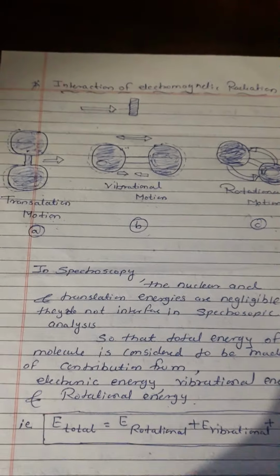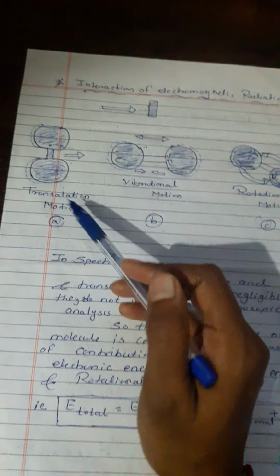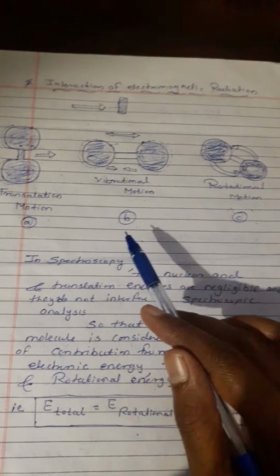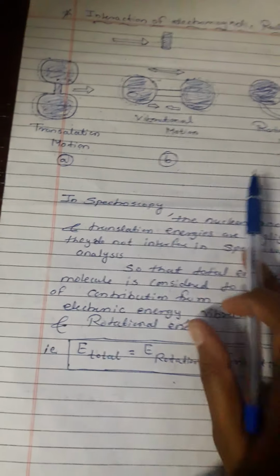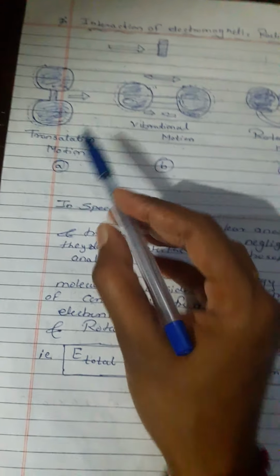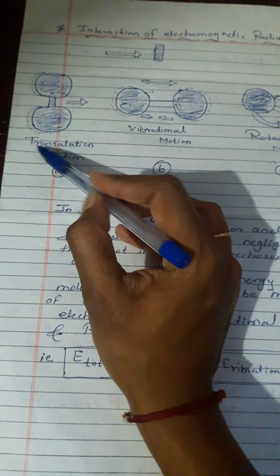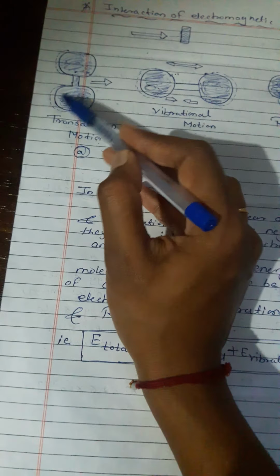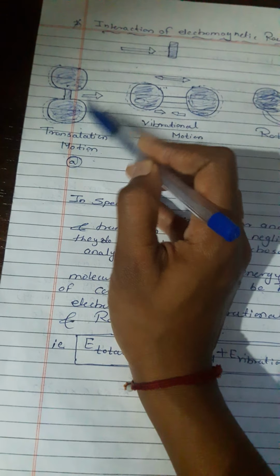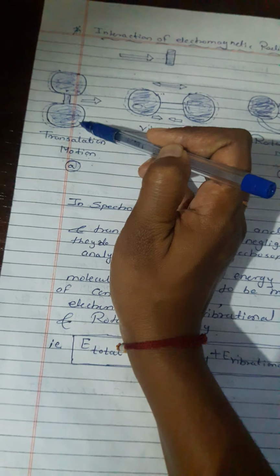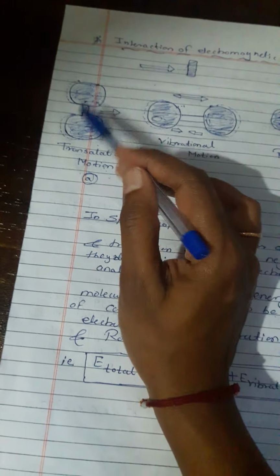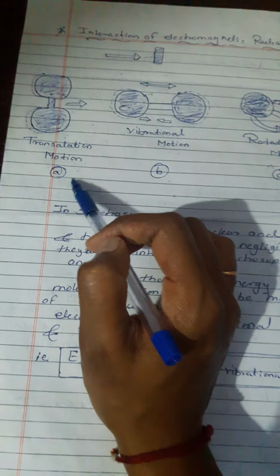See the motions of the molecule. The first one is translational motion, the second is vibrational motion, and the third is rotational motion. In translational motion, the molecule moves as a whole through space.